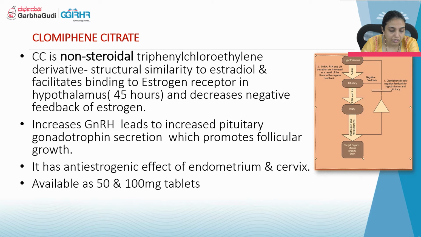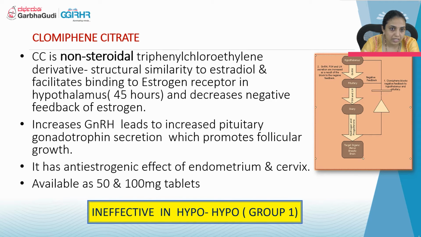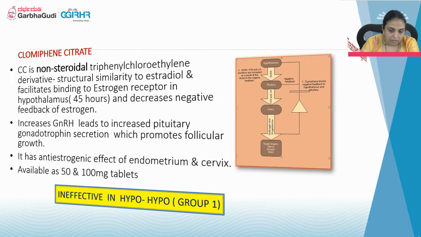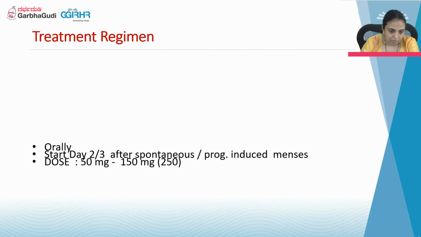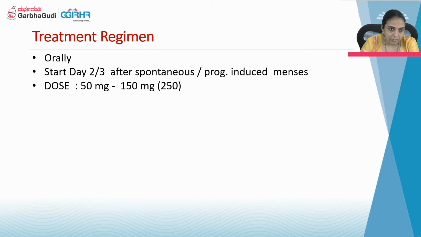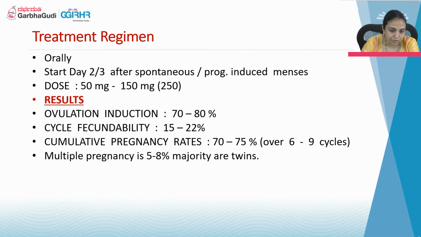It is available as 50 and 100 milligram tablets. It is ineffective in WHO group 1 patients. It is given orally, started from day 2 or day 3 of the cycle after spontaneous or progesterone induced menses. The dose is 50 to 150 milligram, the maximum is 250, but usually we give up to 150 only.